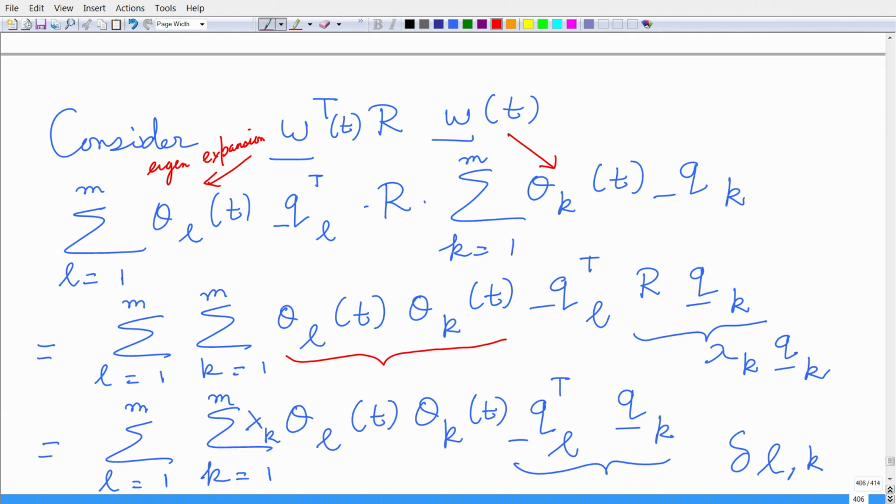But observe this simplification here. R times qk is basically lambda k times qk because of my eigenvalue equation.